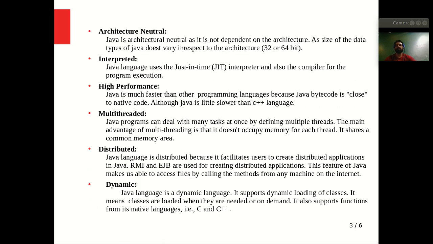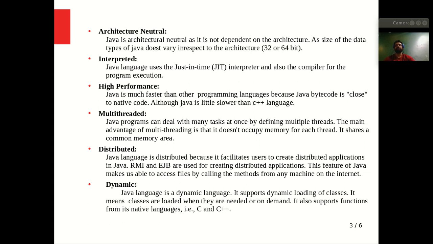The next point is, it is architecture neutral. Architecture neutral means the architecture is very simple, and Java does not depend on the architecture, right? Java has eight primitive types. They are integer, character, float, boolean, double, right?